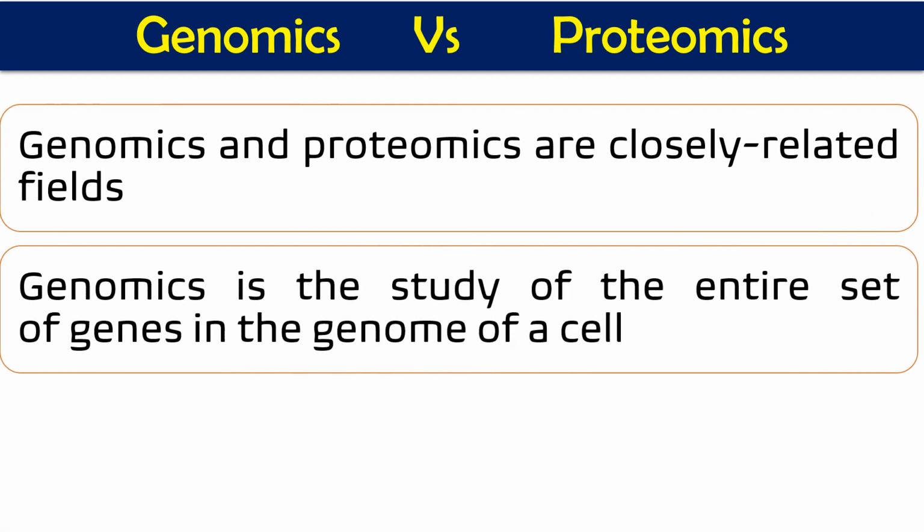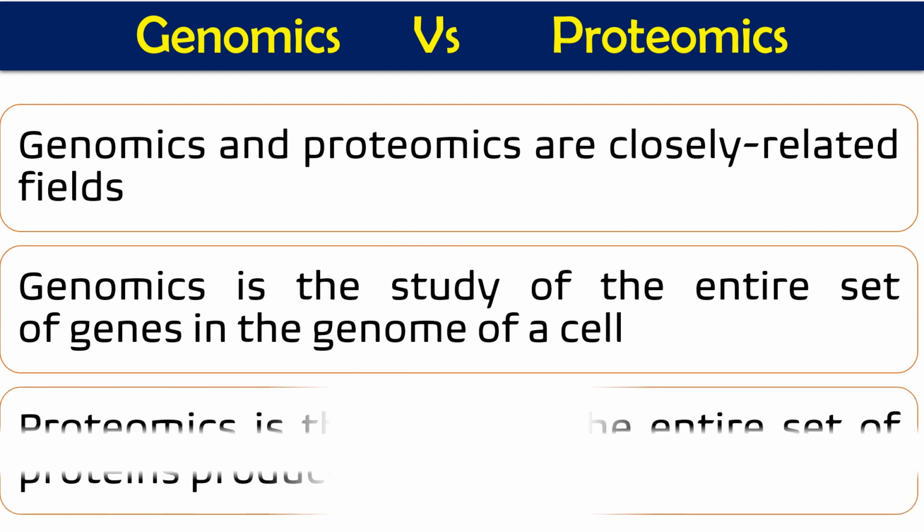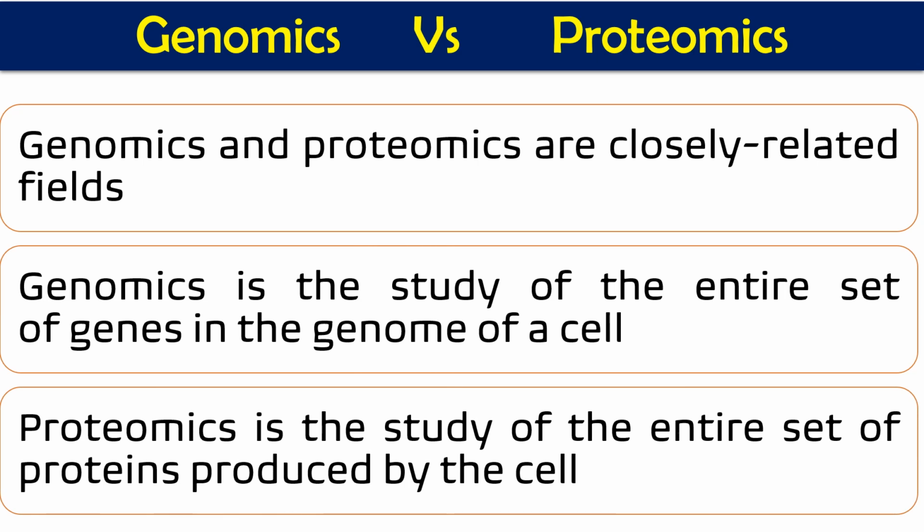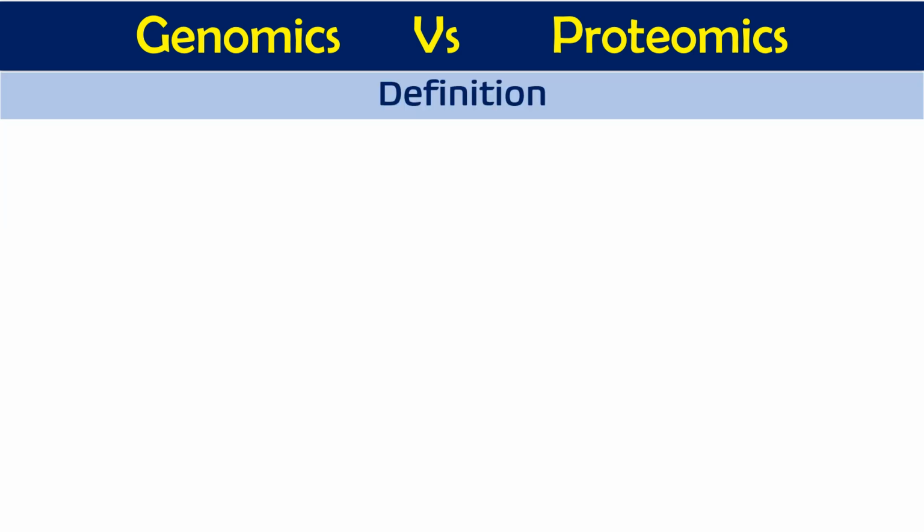Genomics is the study of the entire set of genes in the genome of a cell. So in one cell, whatever different genes we have, whatever DNA we have, the study of all the genes of a cell is called genomics. And the gene is going to be expressed in terms of protein. So proteomics is the study of the entire set of proteins which is expressed from this DNA. So proteomics is the study of expressed proteins and genomics is the study of the complete set of genes. So we are going to see the differences between genomics and proteomics.